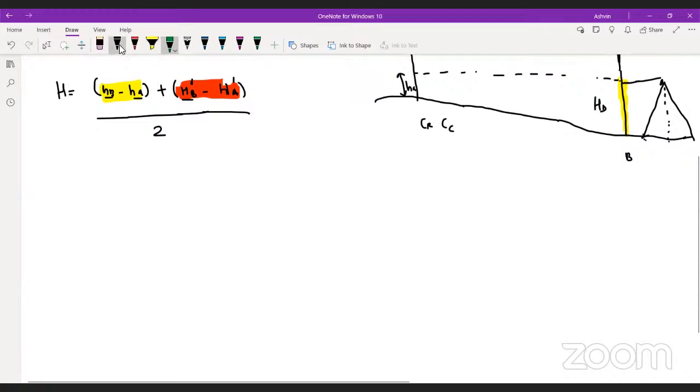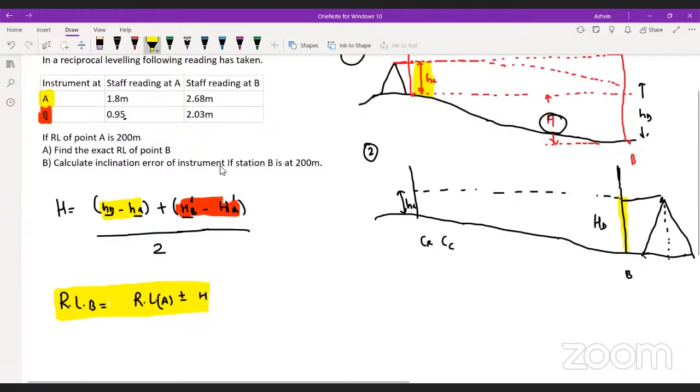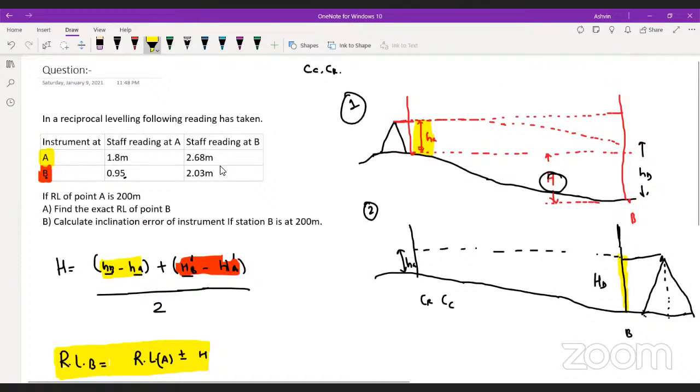Okay, so on this basis I have to calculate the RL of point B, which can be calculated as RL of A plus minus H. You guys are getting it? Yes or no? Now this plus minus, I will make you understand with the help of a question. Now I have made the concept of reciprocal leveling clear.